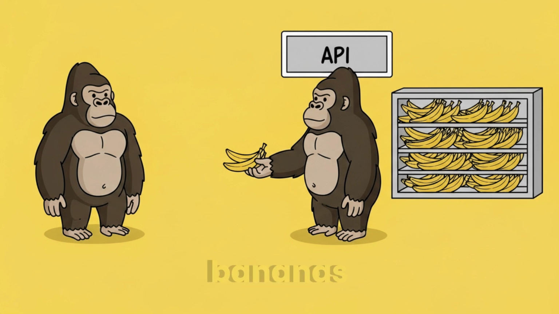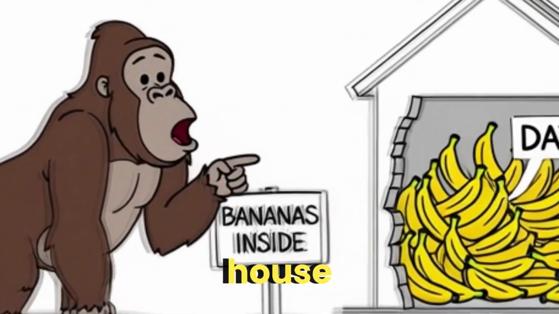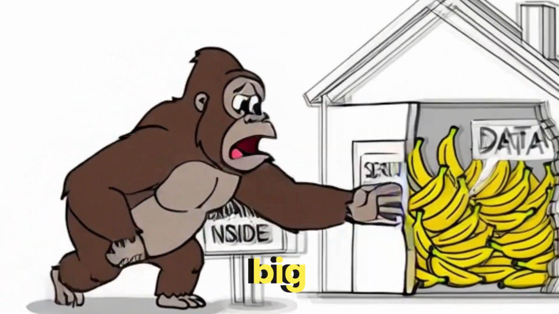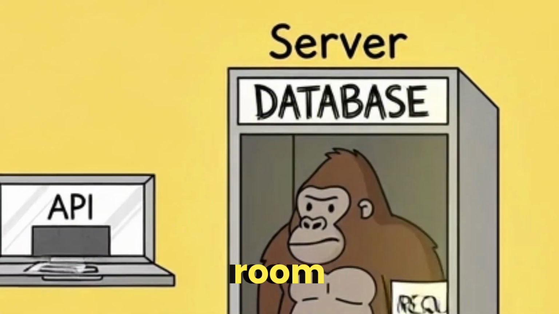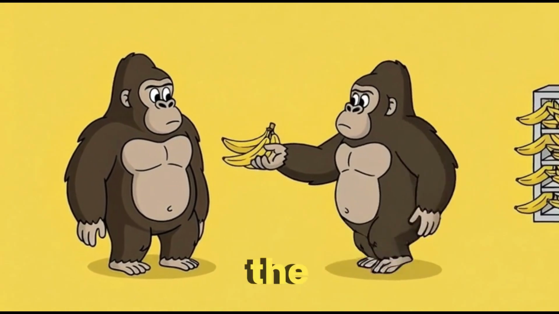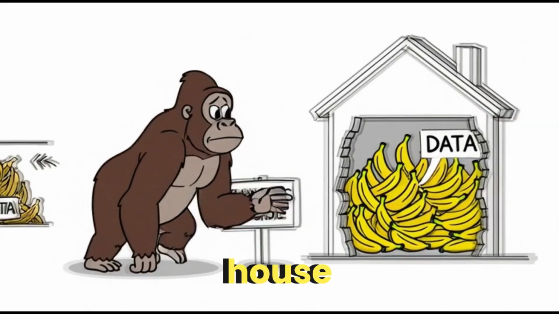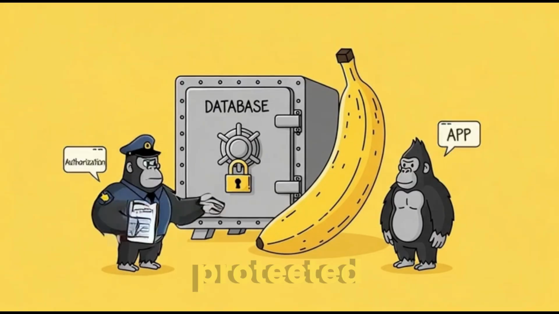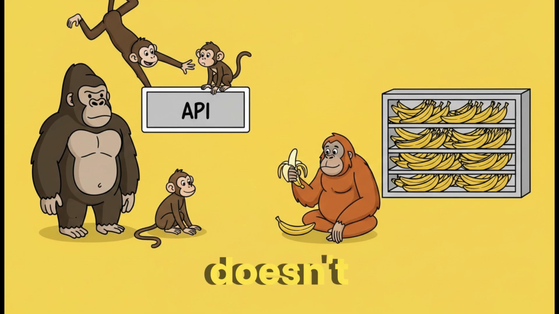Just monkeys and bananas. You are a monkey outside a house. Inside the house, there is a big banana storage room. That storage room is the server. The bananas inside, that's the data. Now here's the problem. You cannot enter the house. Why? Because it's protected. It's organized. It doesn't let random monkeys walk in. So how do you get your banana?